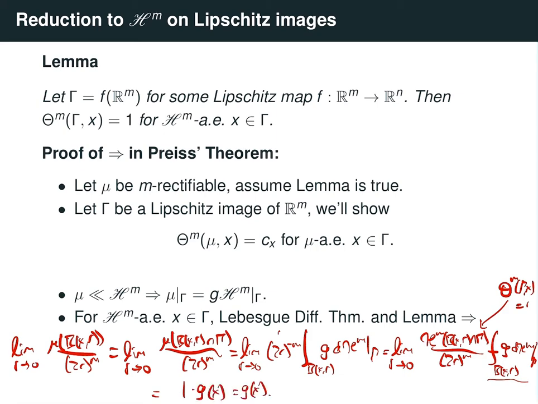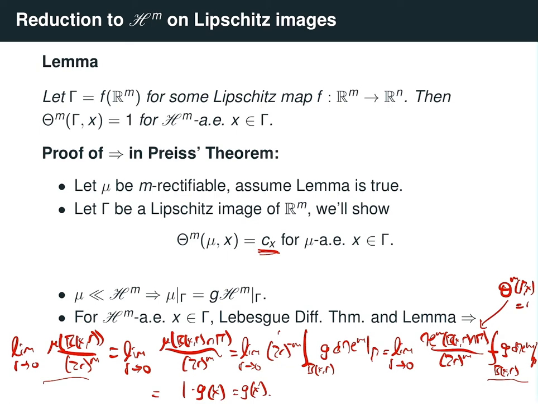And I can show that mu almost everywhere, this number g of x is positive. So the number c of x here is just g of x down here. And so thus, I've shown that at mu almost every point in the surface gamma, the m-dimensional density of mu exists and equals some positive constant.